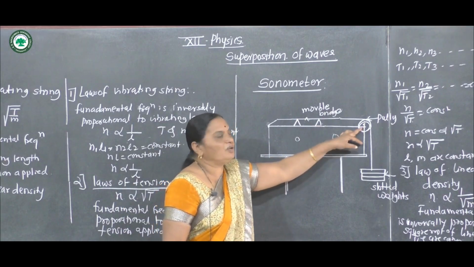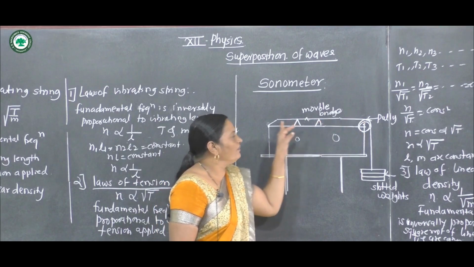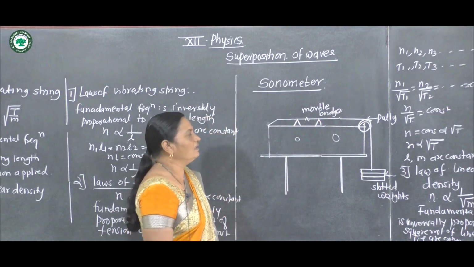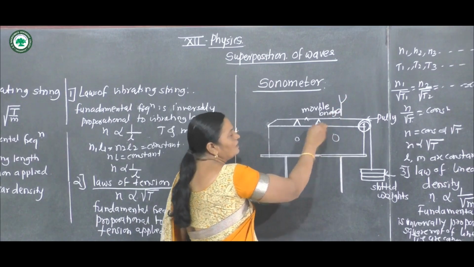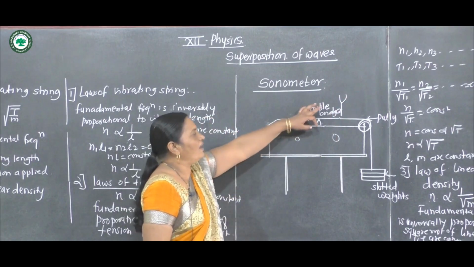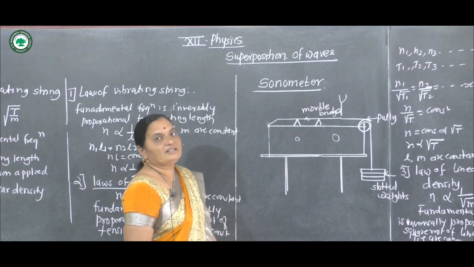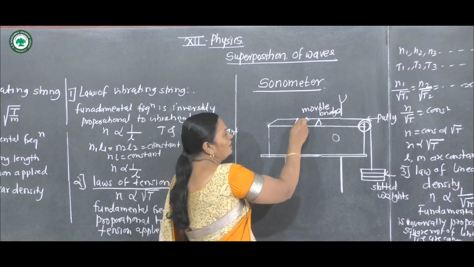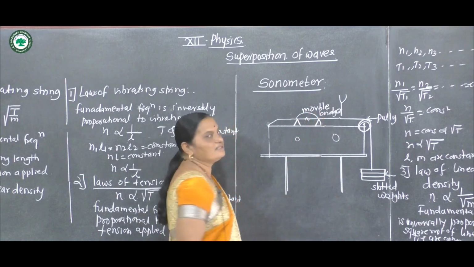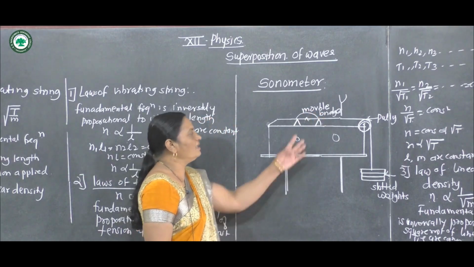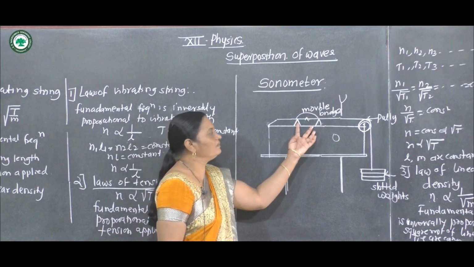Now, suppose a vibrating tuning fork is kept near this box, then a wave is generated. A transverse wave is generated between these two movable bridges.